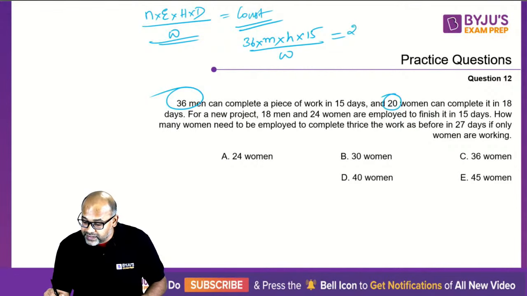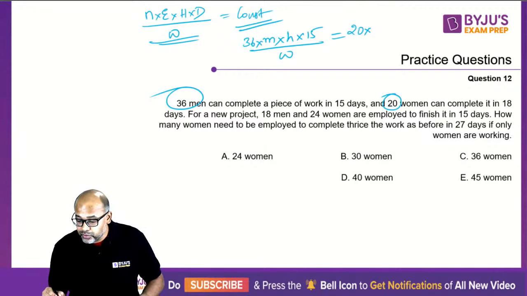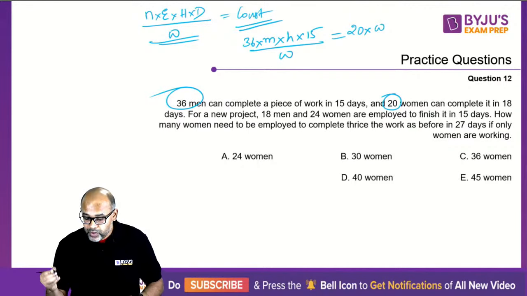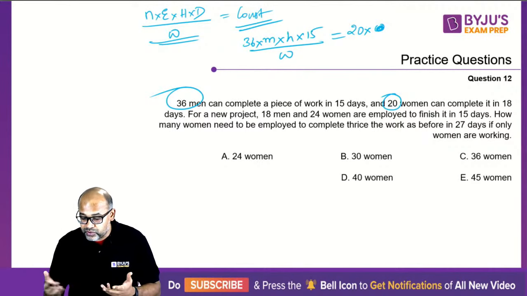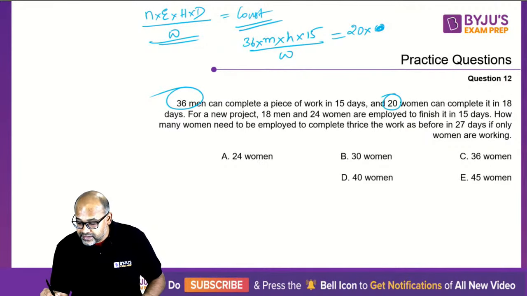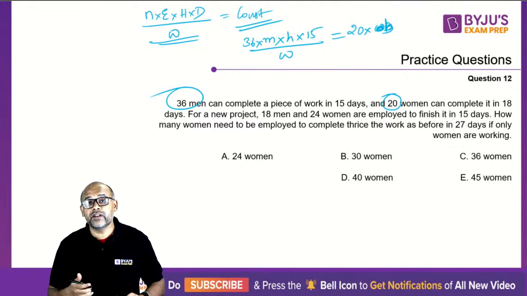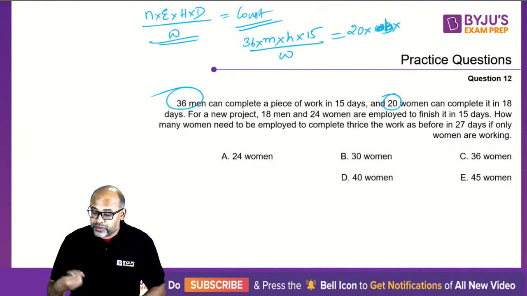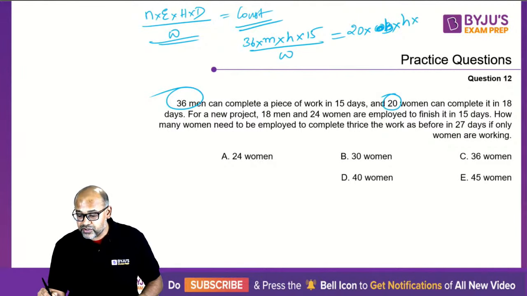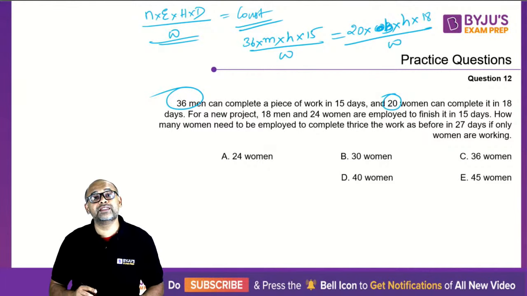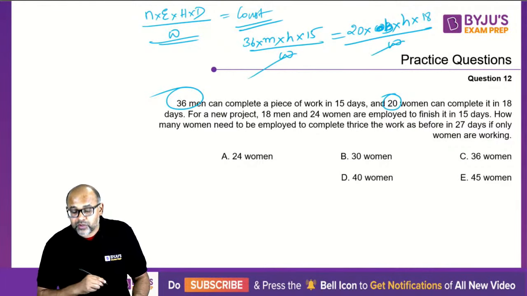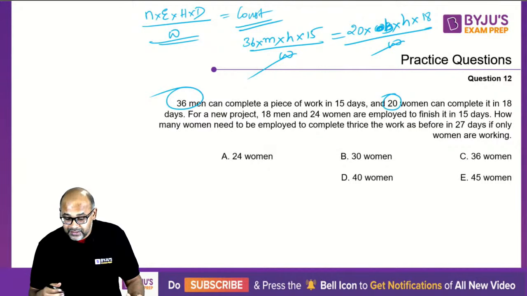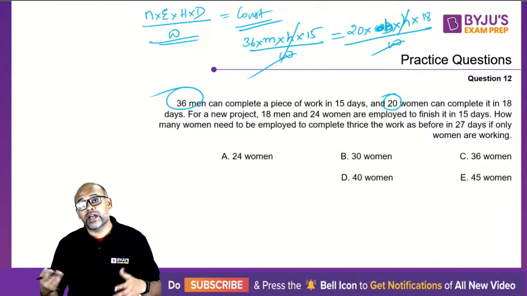So now write the same thing for women. 20 women into efficiency of each woman is W. Okay, let's say I write work and women, I should not use W again. So let me write this as B, where B is the efficiency of a woman. So 20 into efficiency of women B, number of hours is H, into number of days is 18, by the quantity of work done, which is the same, W. So because the quantity of work done is the same, the W will get cancelled. Then the number of hours is the same, so H will get cancelled.